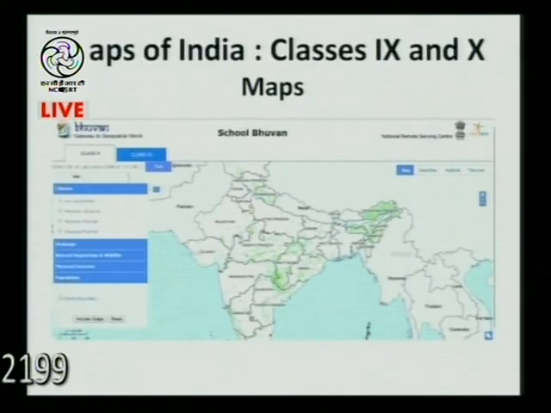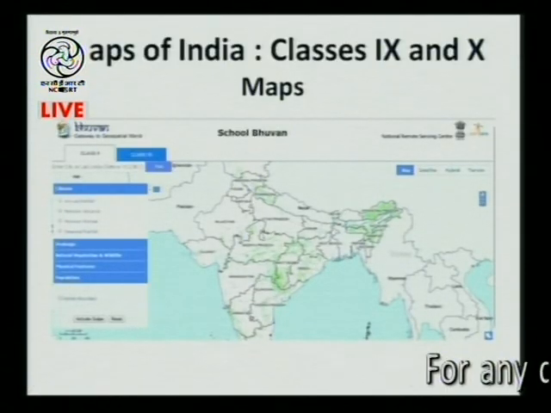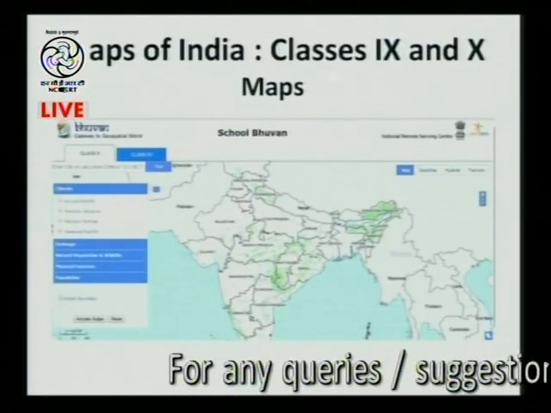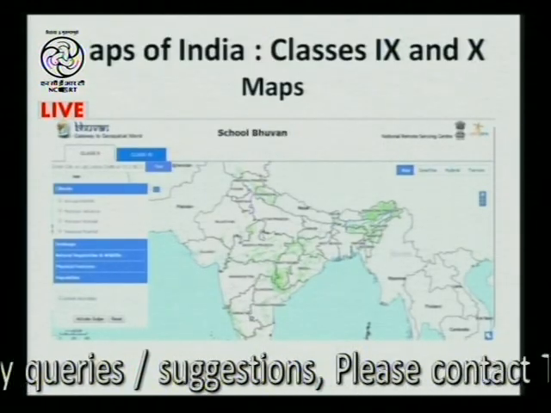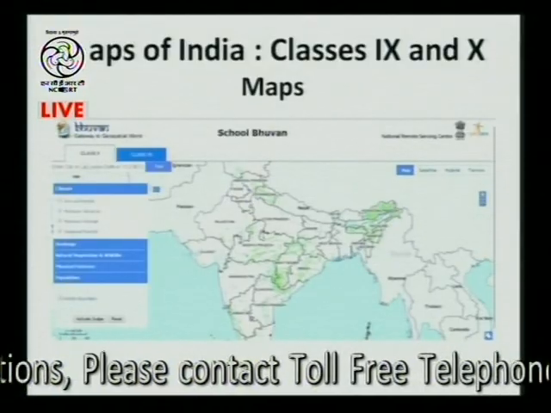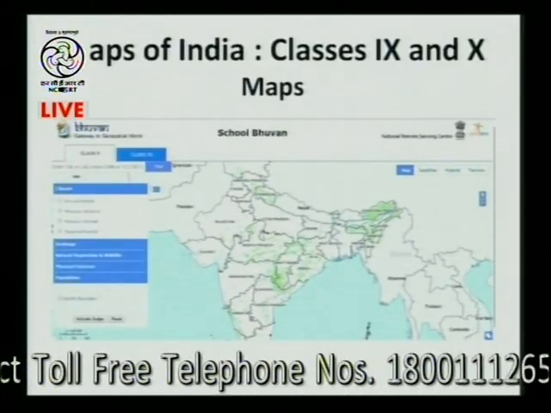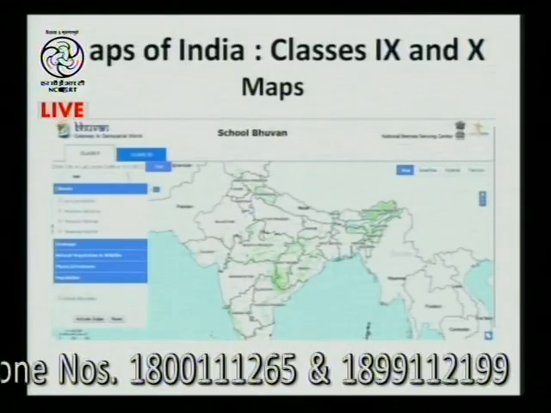If you click further, then you come across these maps. If you look at the left hand corner, you will find the clear reference has been given that these maps are related to classes 9th as well as classes 10.